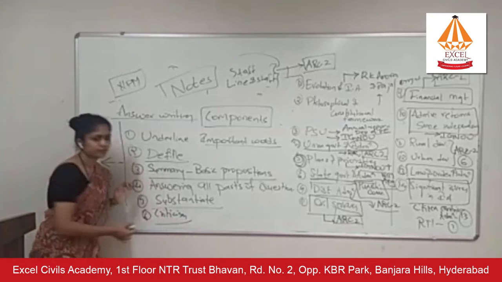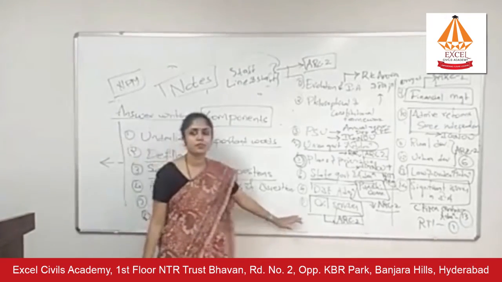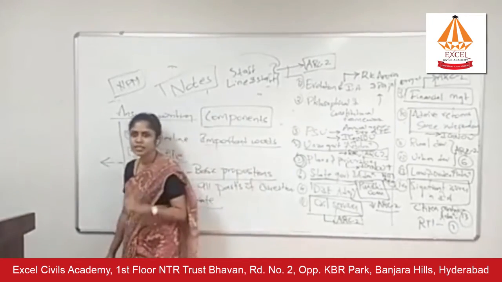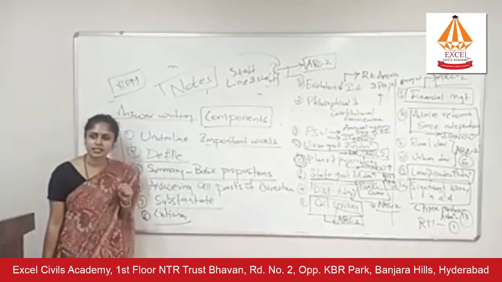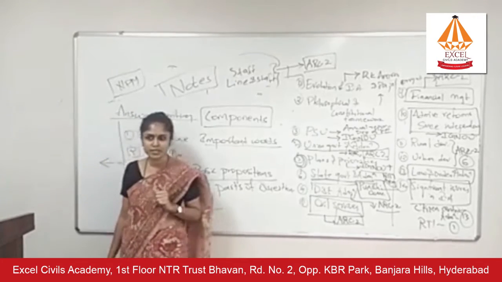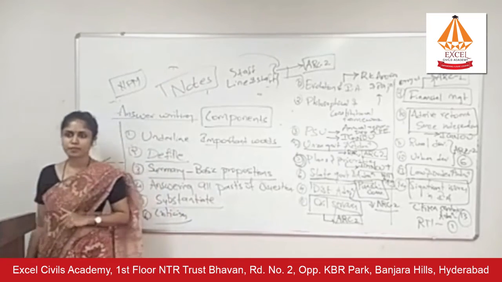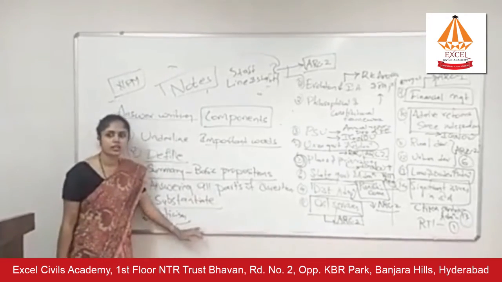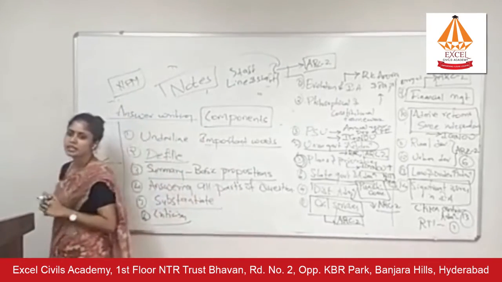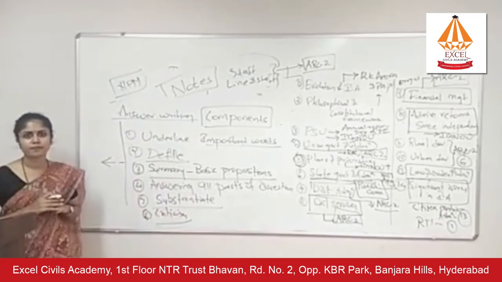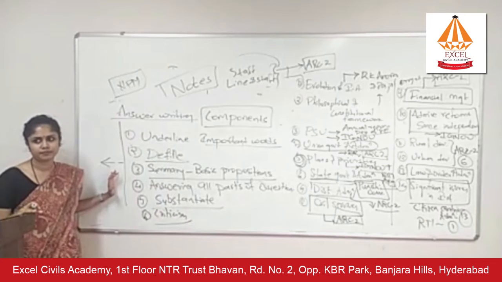Criticism. Every public administration thinker must have been criticized by someone who came later. Taylor was criticized, Wilson was criticized, behavioral thinkers were criticized, the human relations school was criticized. So you should know the criticism of all these schools and thinkers. Even if they don't ask you the criticism, you have to write 1 or 2 points about how this particular thinker was criticized. These are all the points which must be reflected in your answers.